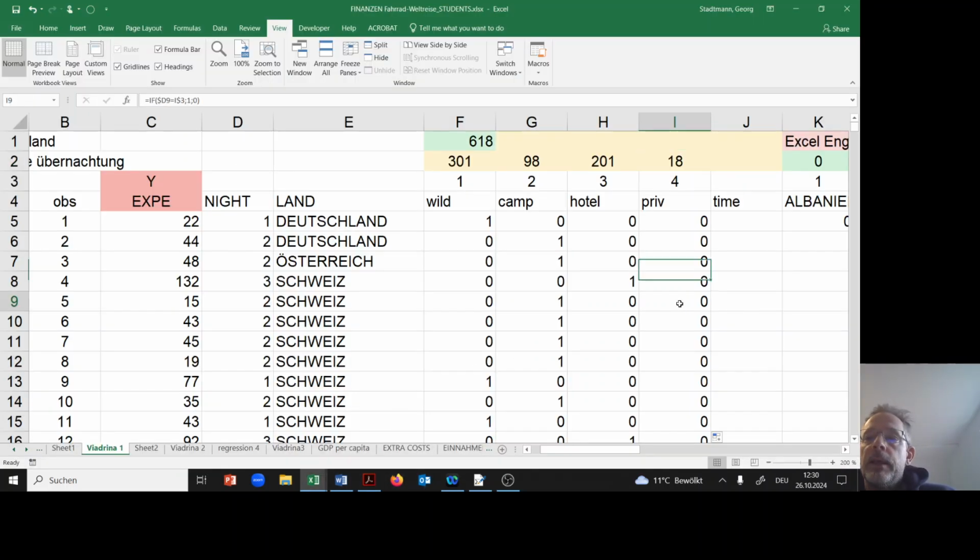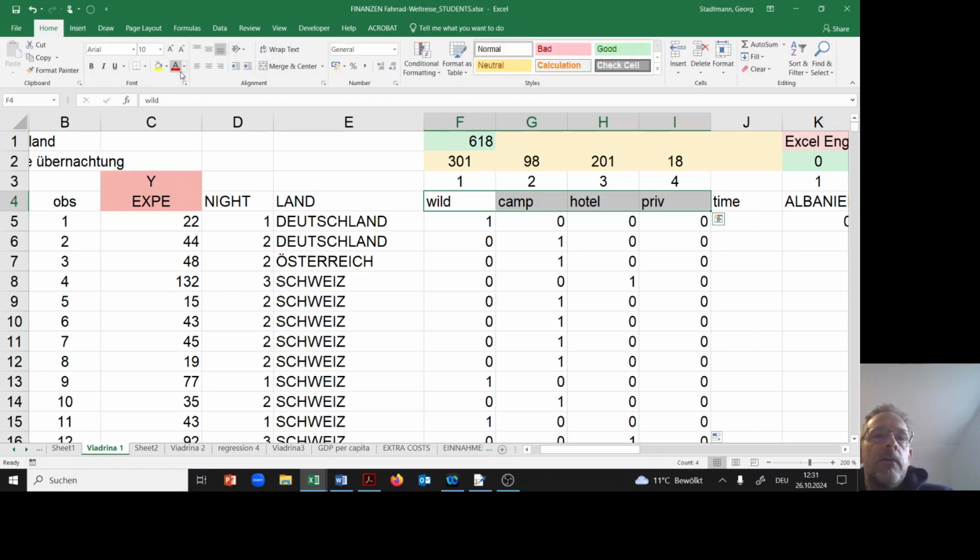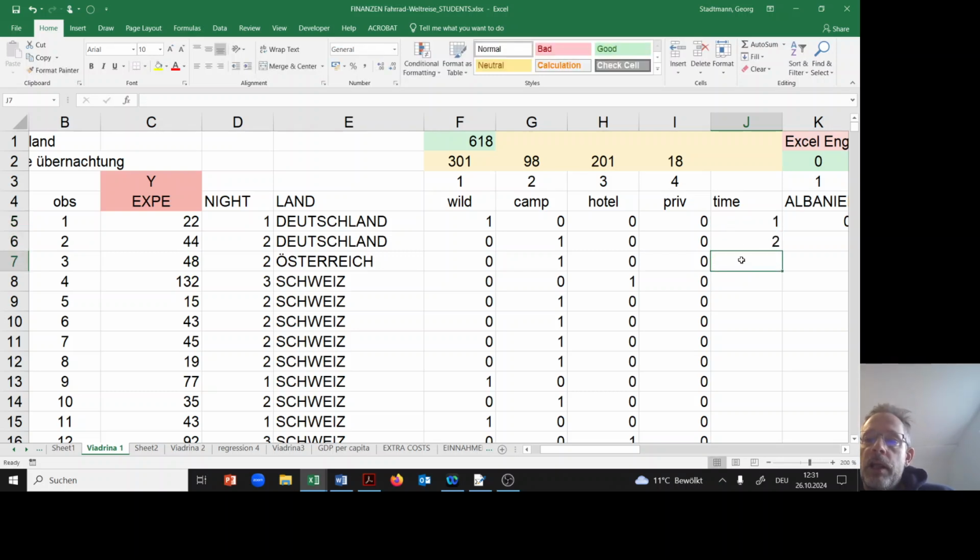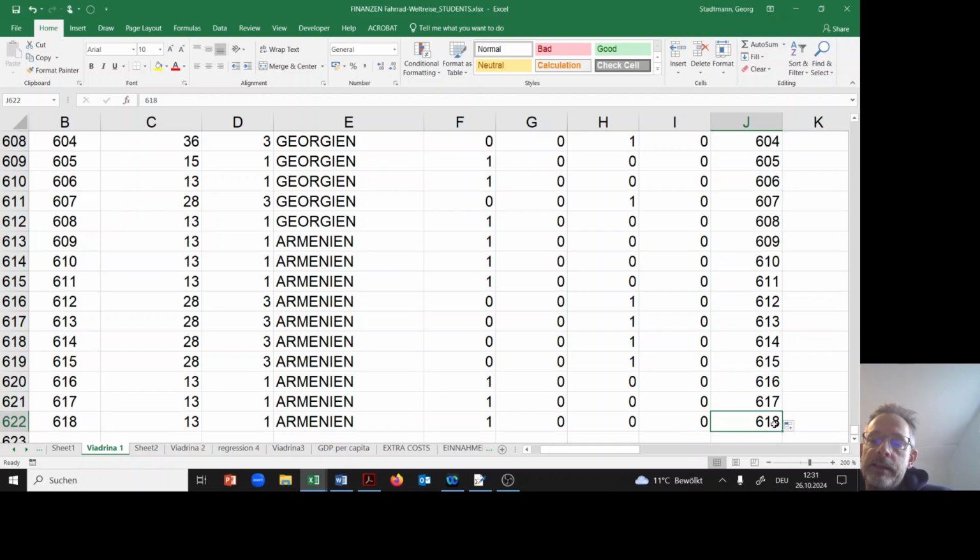Let's go back. The next thing I would like to include is a time trend. Here we have the information with respect to the overnight stays, and now I include a time trend. So I'm putting a 1 here, a 2 there, a 3 there. And when I copy all the information down, the last number should be day number 618. So that's our time trend here. Let's check the last number. Yes, it's 618 at the end of our data set.